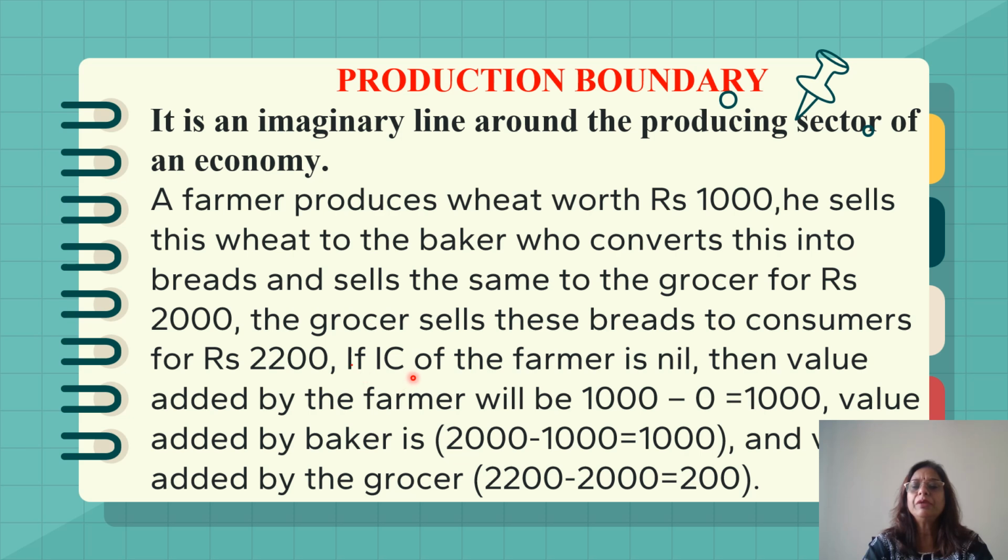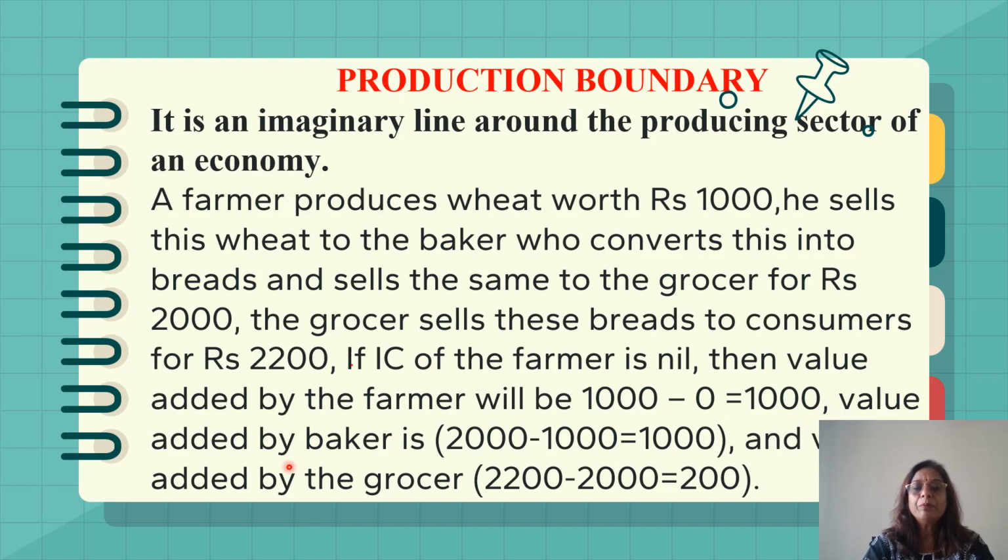Supposing the intermediate consumption of the farmer is nothing. It is nil. He is having no intermediate consumption. Then the value added by the farmer will be 1000 minus 0, because he is not having any intermediate consumption, that will be 1000.